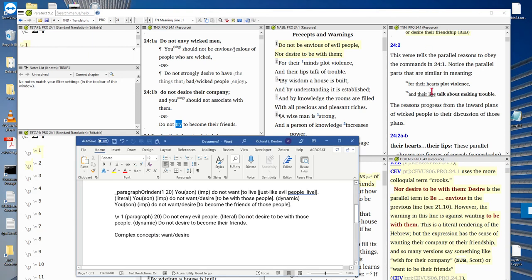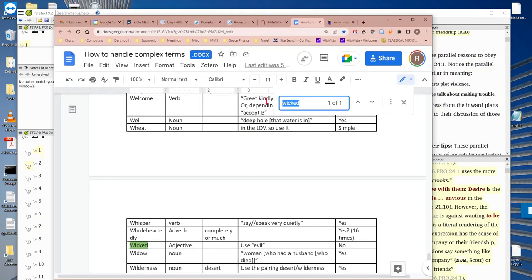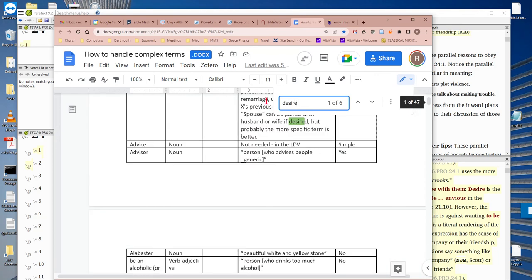Since the notes in the handbook liked the idea of becoming friends, I'm going to use that as a dynamic alternate. But as suggested by the literal translations and by the handbook, to be with them is more literal. So what I've done is I've had a literal alternate, do not desire, but I can't use desire because desire is a complex word. So if I look in the how-to document for desire,